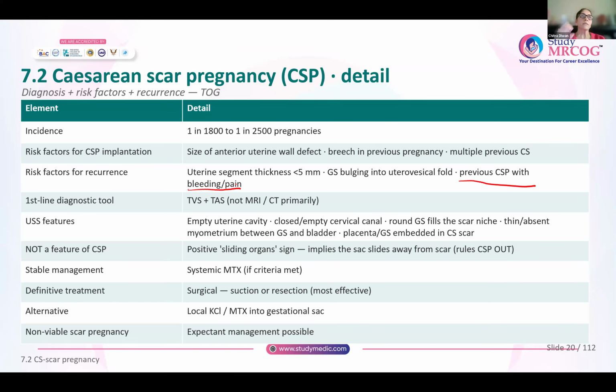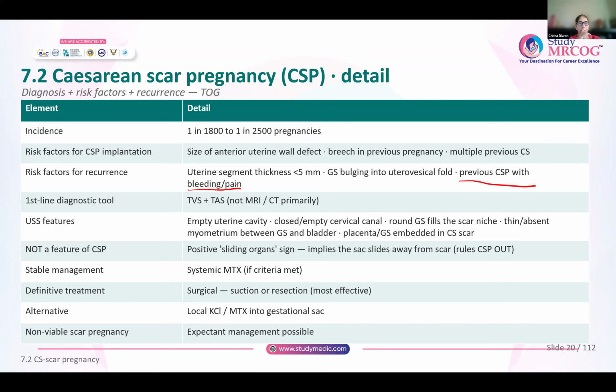Unlike a tubal ectopic pregnancy, which is mobile, or an ovarian pregnancy, where the ovary is mobile in the abdomen, in a cesarean scar pregnancy the sac is firmly adherent to the lower uterine segment. So it doesn't move when you are doing a scan. So a positive sliding sign, if you see it, effectively rules out a cesarean scar pregnancy.